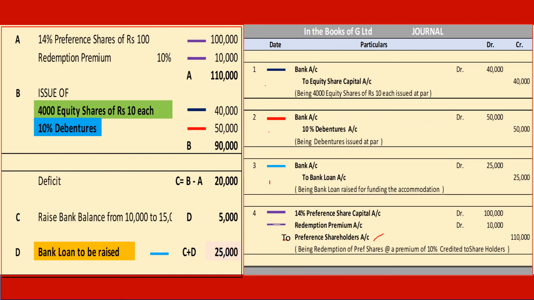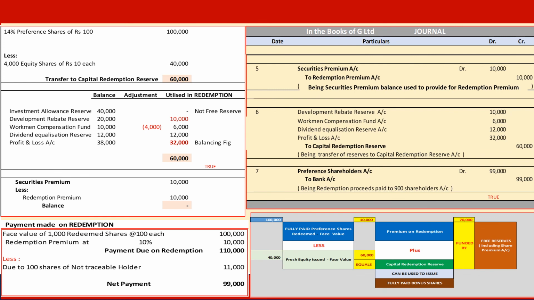And from here we will proceed with the balance 3 entries, starting with the securities premium, 10,000 rupees. Securities premium set off against redemption premium.